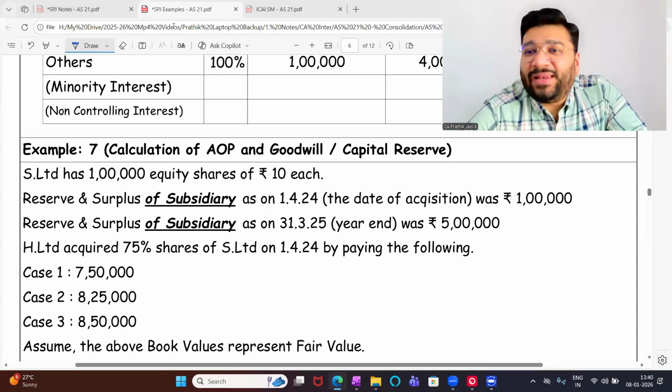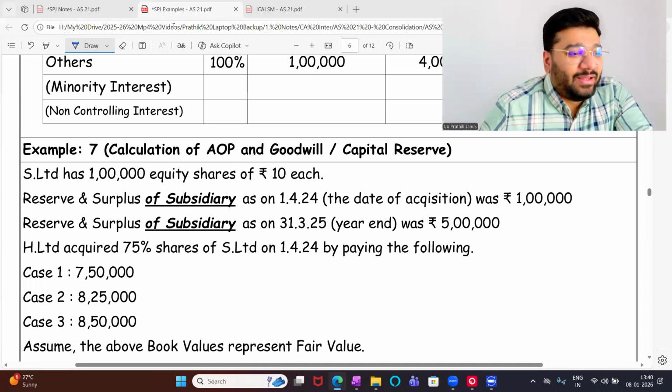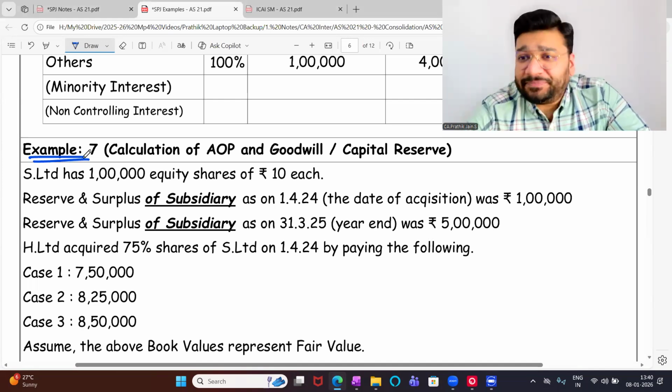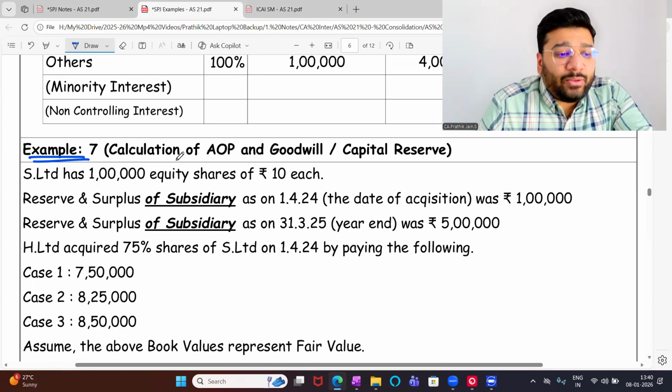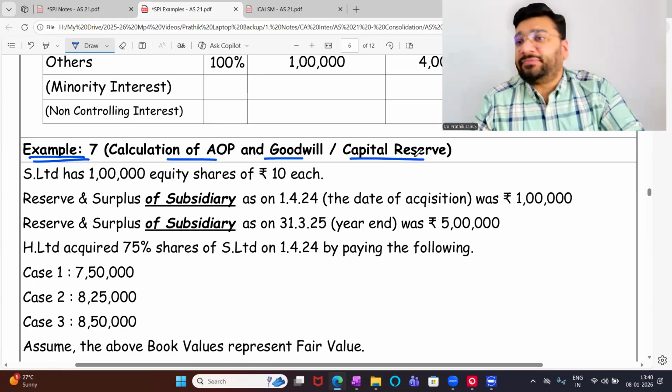Yes, people, welcome back from the break. So we'll head forward to the next question. Example 7, in which you're going to learn calculation of AOP, goodwill, and capital reserve.